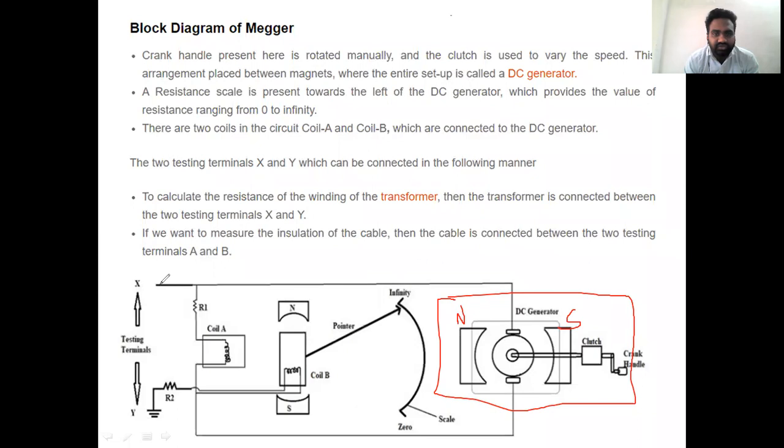The resistance which we need to find out is connected in between X and Y. Okay, test resistance or high rated insulation resistance is connected between X and Y. So up to now, does anyone have any doubt? Is it clear?